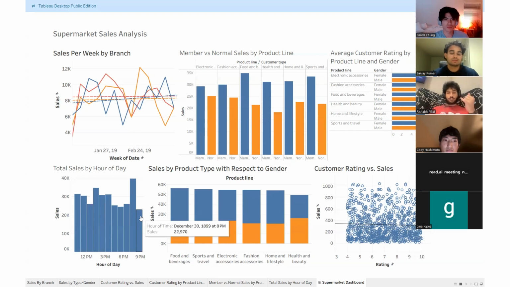Using this chart and this analysis, the store can make sure that there's enough staff working during the 1 p.m. and 7 p.m. peaks, so that when there's a higher customer rush, there's more staff to accommodate it. The customer is not left waiting, because being understaffed during the busiest hours can hurt both sales and customer satisfaction.